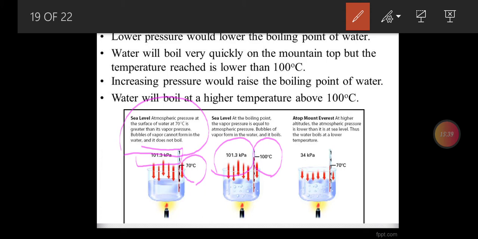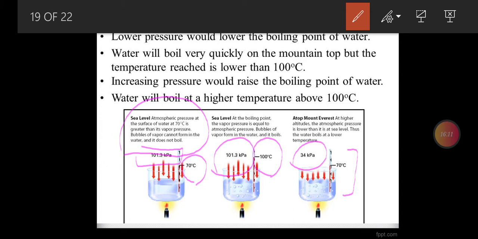Whereas at the top of Mount Everest, the external pressure is lowered to 34 kPa, and to make up an equivalent vapor pressure of 34 kPa, the liquid may boil at 70 degrees Celsius, because at 70 degrees enough vapors have been collected that become equal to the 34 kPa external pressure easily, and the liquid boils at 70 degrees.